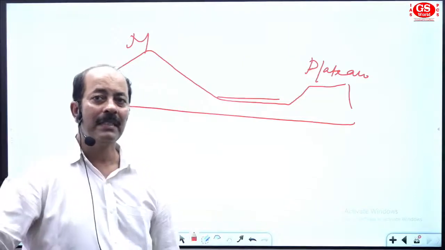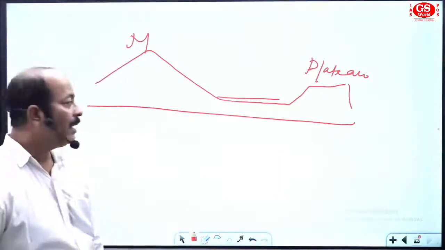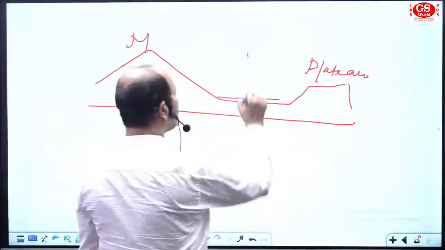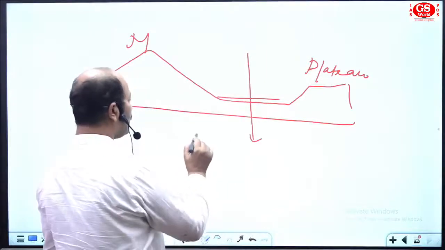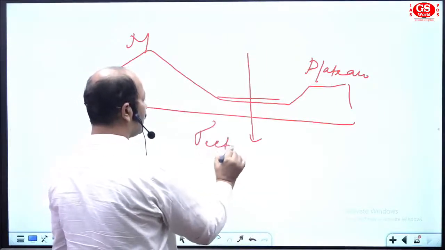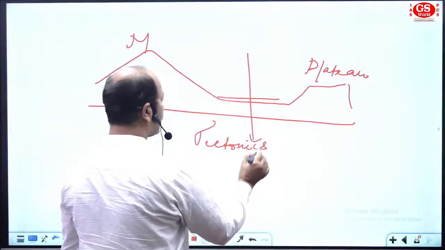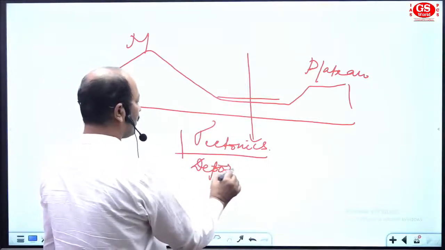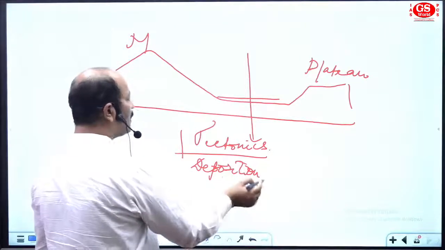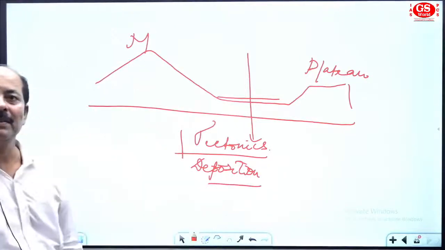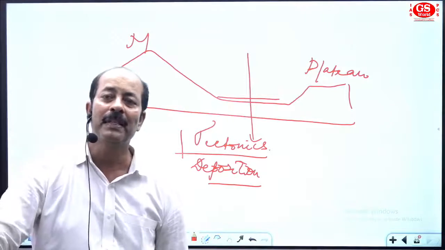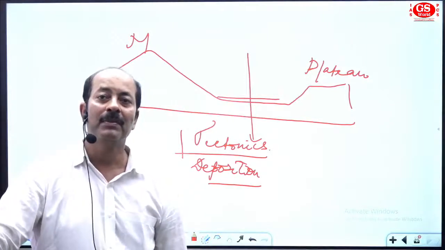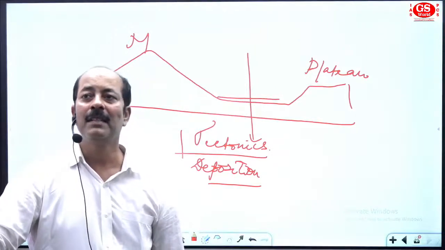How it was originated, try to find out. This plain was originated first by tectonic force, and second by deposition. The first factor was tectonic force, and the second, the depositional force.